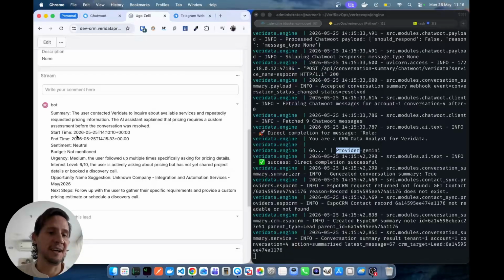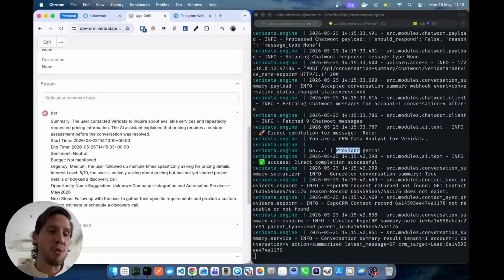There's the start time and end time. It evaluated the sentiment of the conversation. In this case, it was neutral. The budget was not mentioned, and urgency as well. The AI decided if it's urgent or not. In this case, medium. Opportunity suggestion, because I didn't put any name of the company, just says unknown company. And next steps, follow up with the requirements.